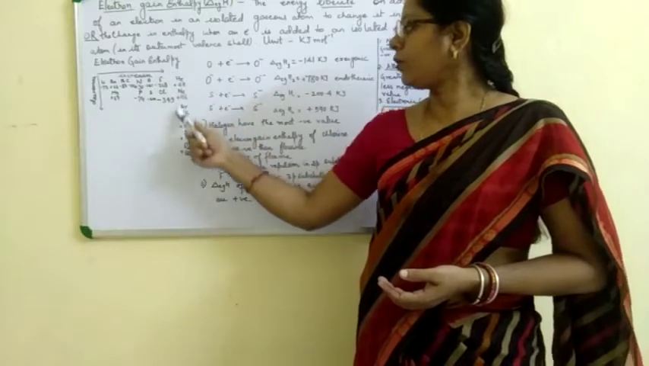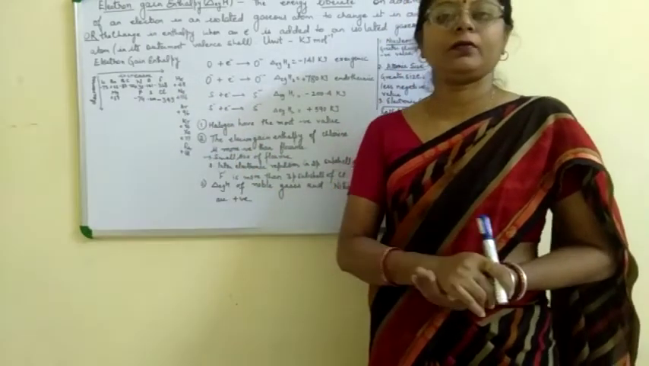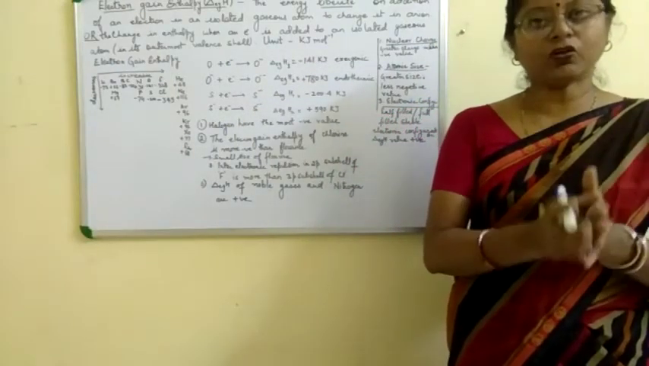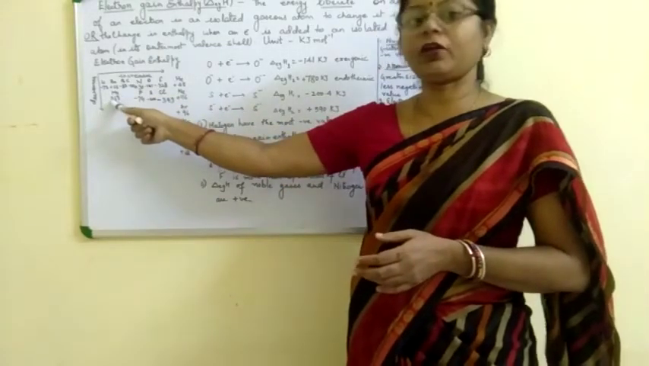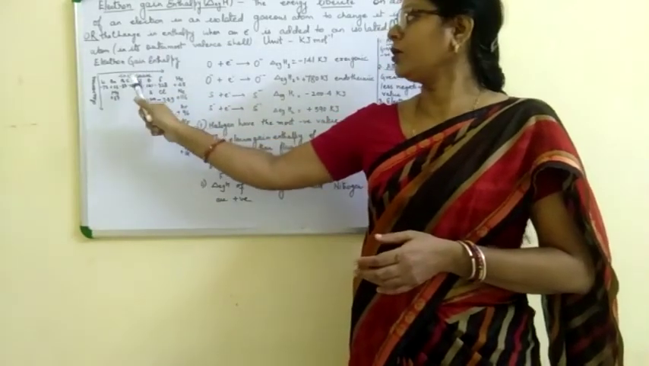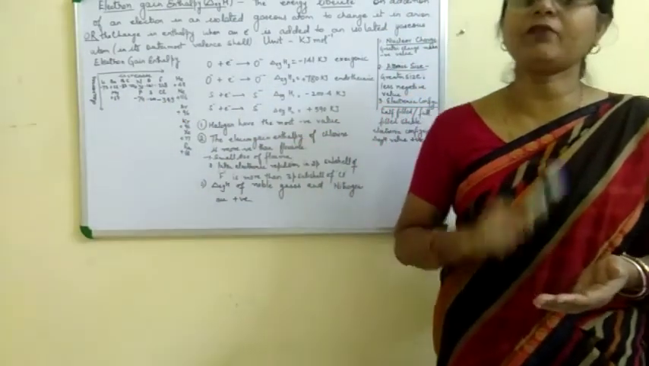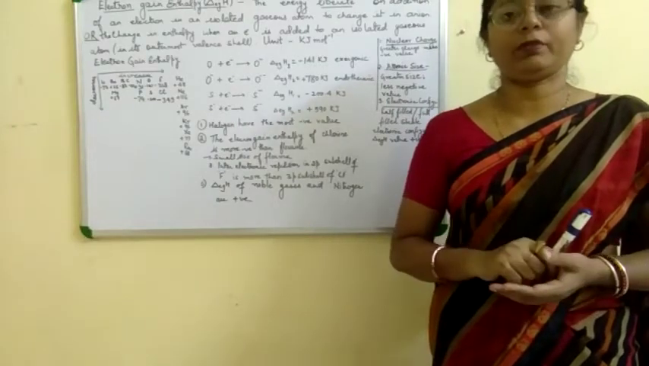The electron gain enthalpy of the noble gases has a positive value. Beryllium and magnesium, the second group elements, also have positive values of electron gain enthalpy. Nitrogen and the noble gases have positive values because they have half-filled or fully filled s or p orbitals.